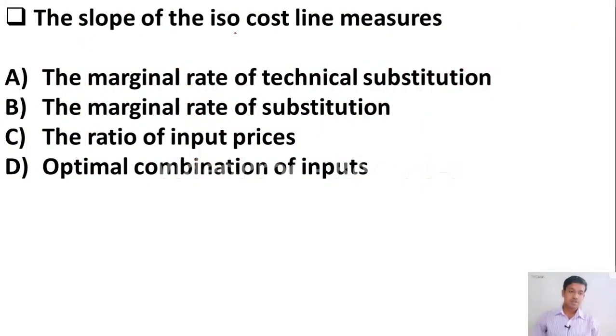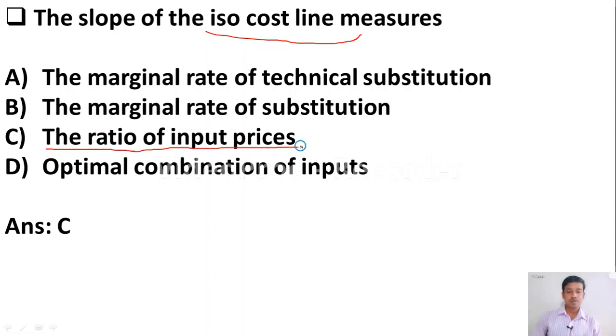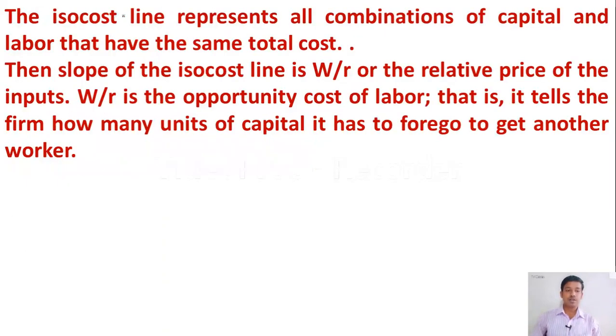The next question: the slope of the iso-cost line measures option A the marginal rate of technical substitution, option B the marginal rate of substitution, option C the ratio of input prices, option D optimal combination of inputs. Yes, here the correct answer is the ratio of input prices, as the iso-cost line represents all combinations of capital and labor that have the same total cost.